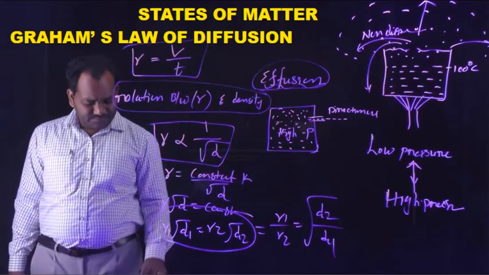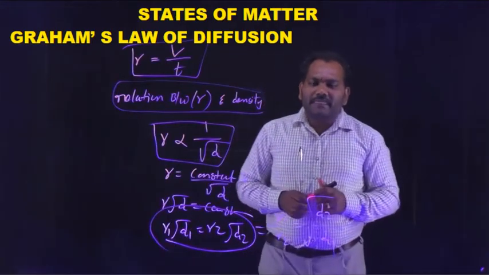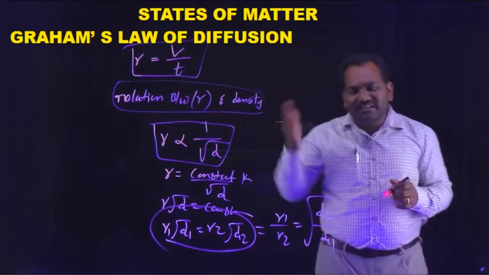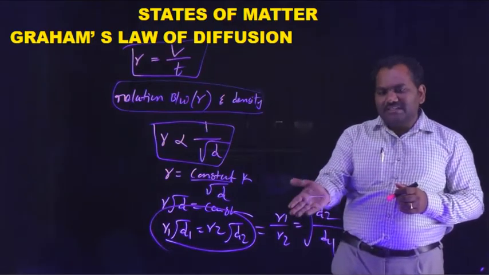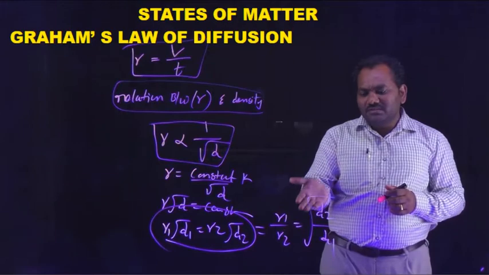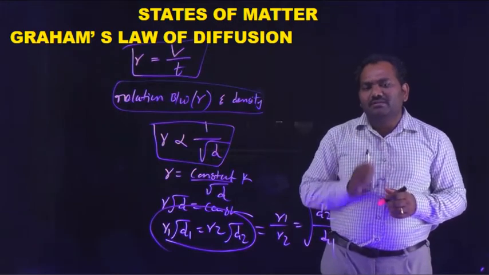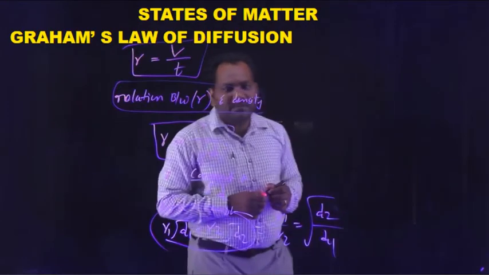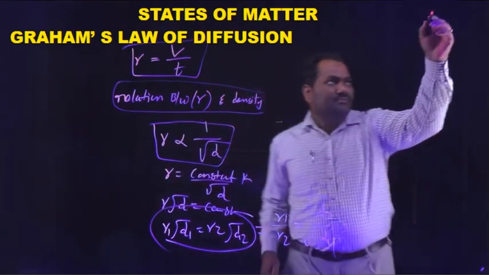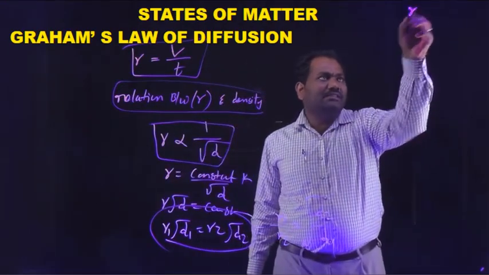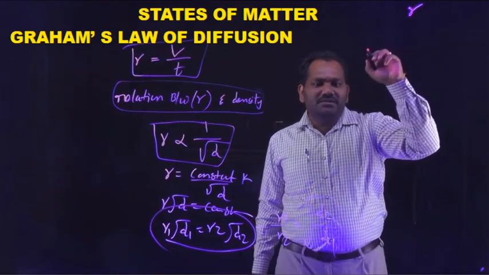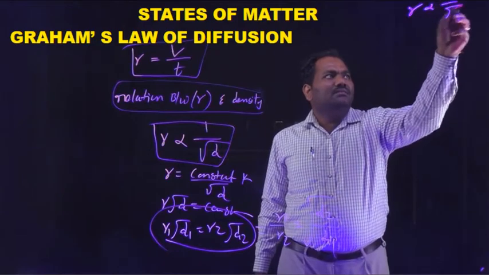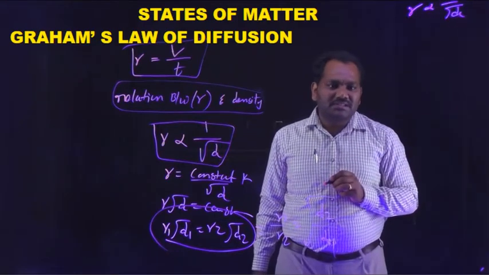Let's explain the different relations from this law, the equation R1 by R2 is equal to root D2 by D1. Already we know the relation between R, the rate of diffusion, and density: both are inversely proportional to each other.